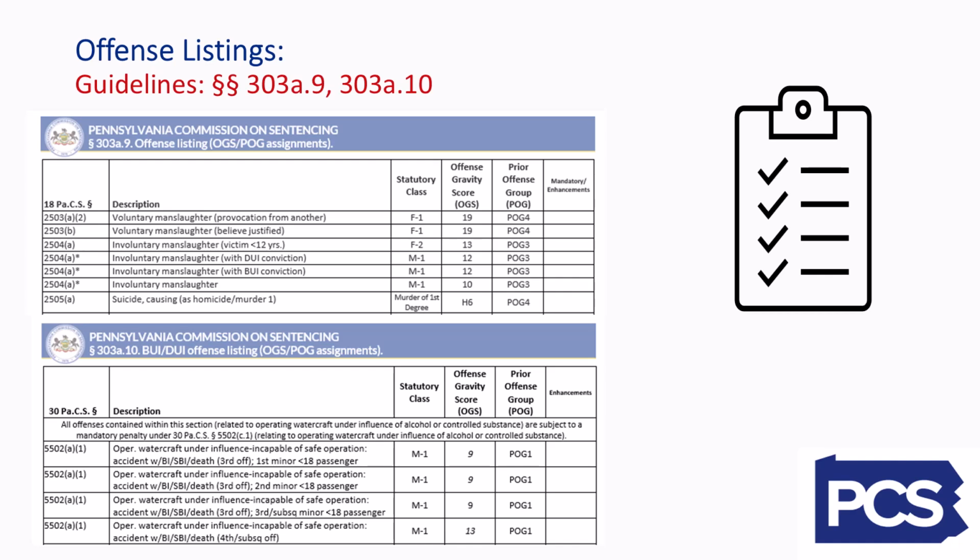You can also find the assigned POG for most offenses on our offense listings at Section 303A9 and 303A10 of the 8th edition Sentencing Guidelines.